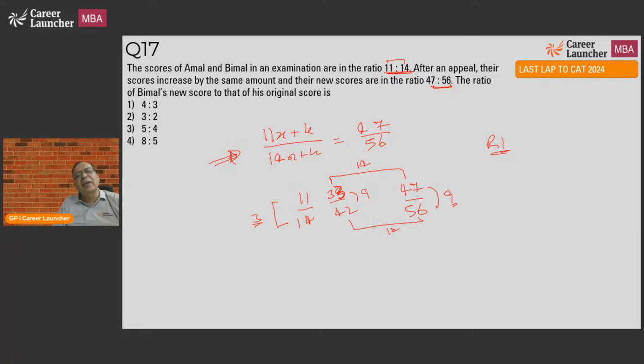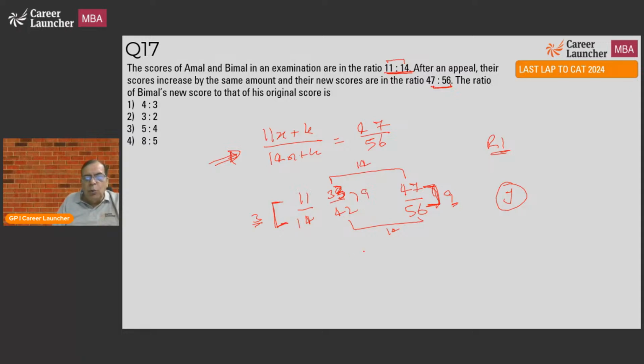So, this jugaad which you could have used is that the difference between the scores initially and finally should be the same. So finally, if it is 47 and 56, the difference is 9. I need a difference of 9 here also. Original difference 11 to 14 is 3. So if I multiply both the numerator and denominator with 3, the difference becomes 9.